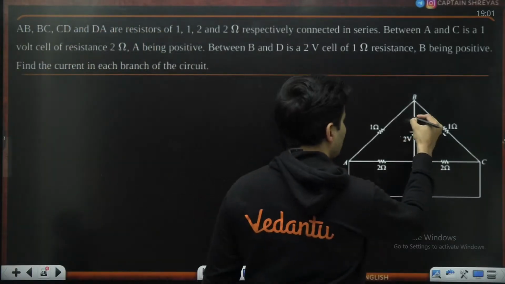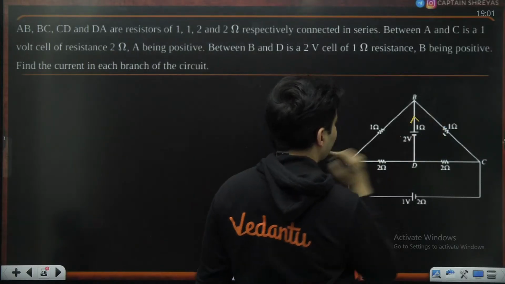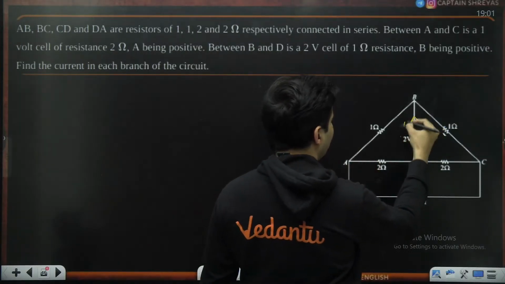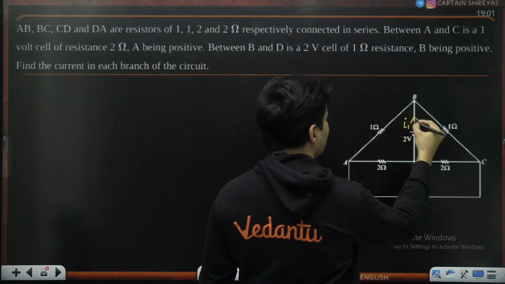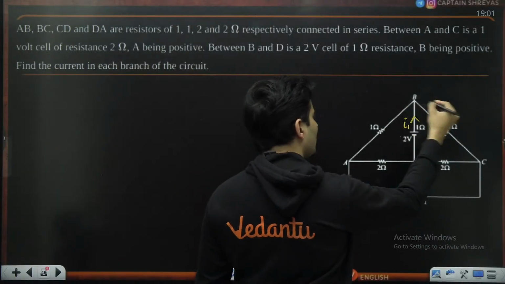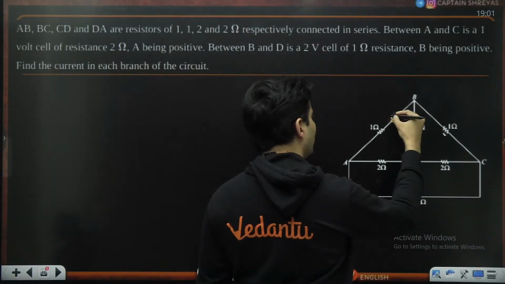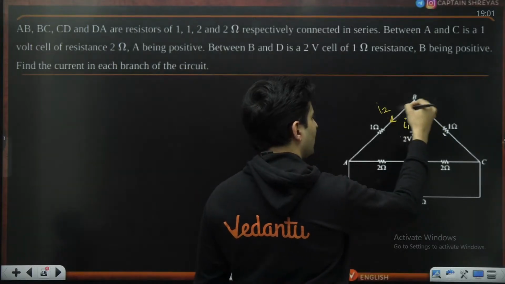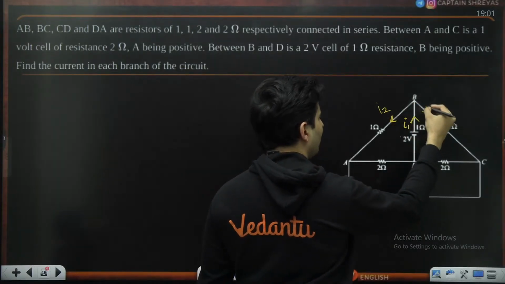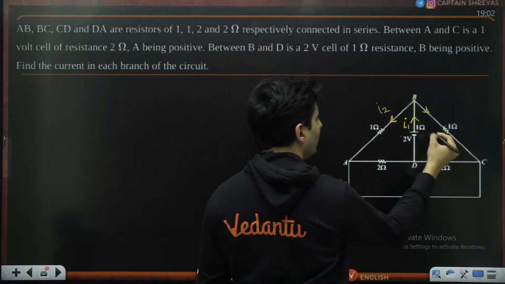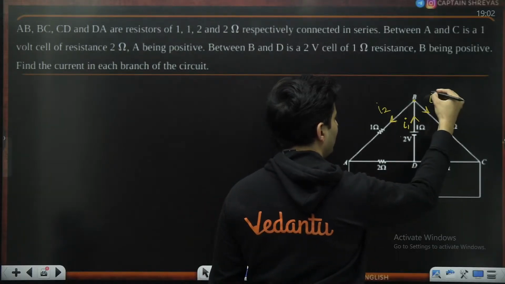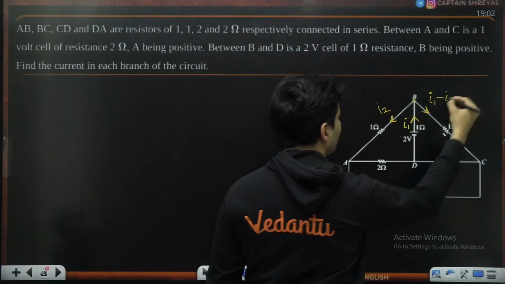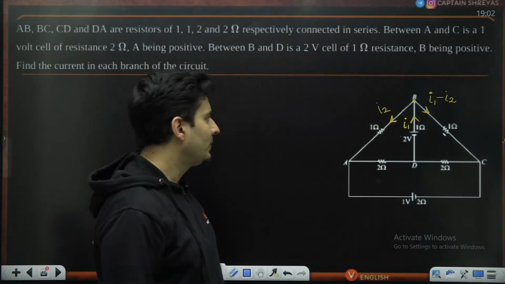So let's say through this battery, I take current I1. This current will get split into two. Let's say some current will split over here, and I call it I2. If I1 gets split into I2, what will be the remaining current? Use Kirchhoff's current law over here. The remaining current will be I1 minus I2. Is that right?